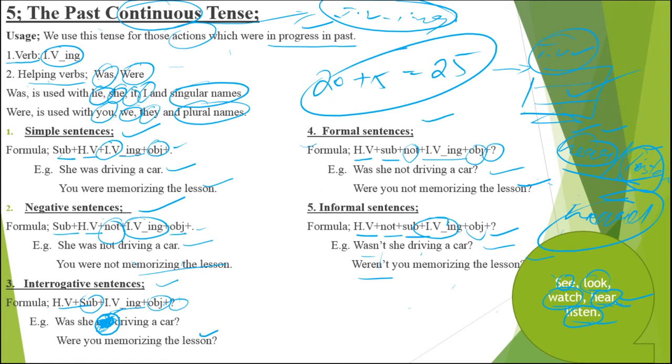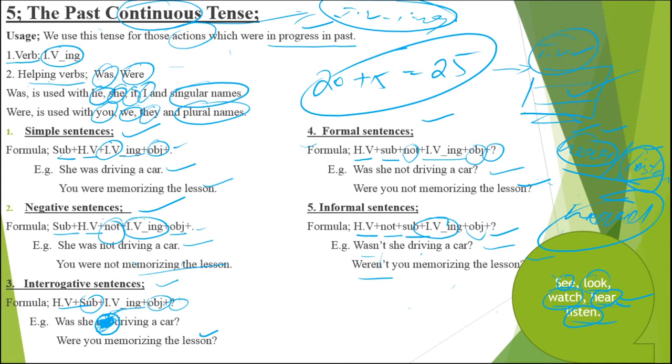I see a picture. I do not see a picture. Do I see a picture? Do I not see a picture? Don't I see a picture? I saw a picture. I did not see a picture. Did I see a picture? Did I not see a picture? Didn't I see a picture? I will see a picture. I will not see a picture. Will I see a picture? Will I not see a picture? Won't I see a picture?